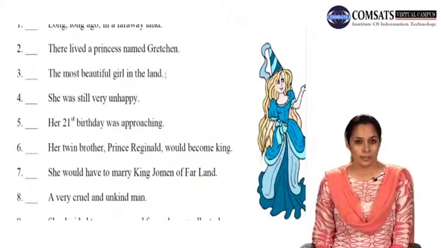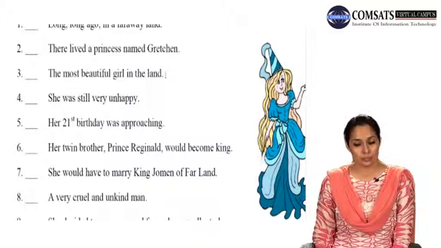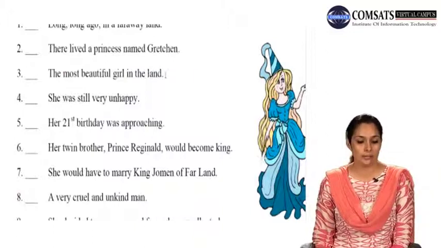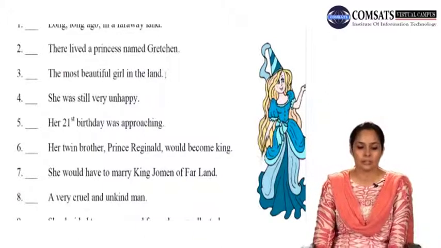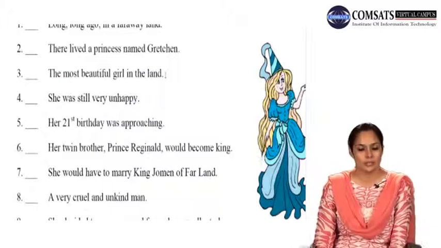She was still very unhappy. Although she was beautiful, she was a princess, but she was still unhappy. She, subject, was, verb, and this is the rest of the sentence. So number 4 is a complete sentence because we have both subject and verb here.